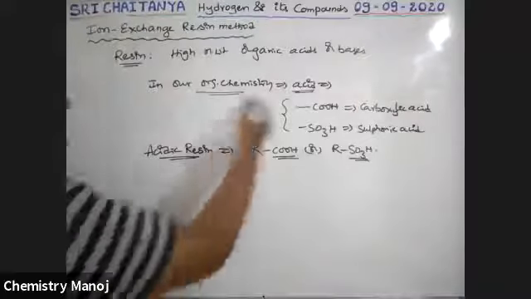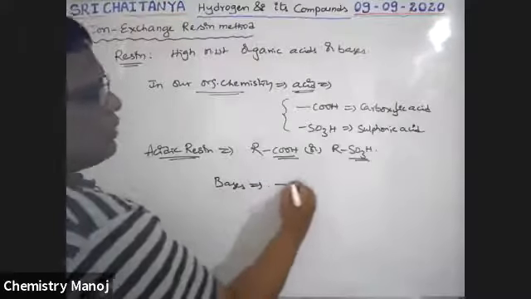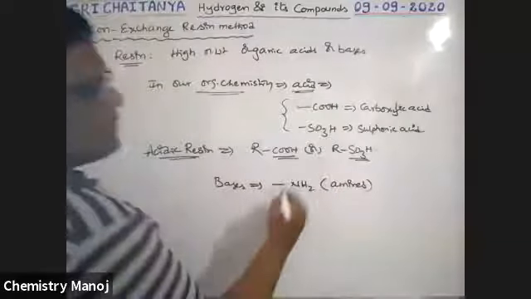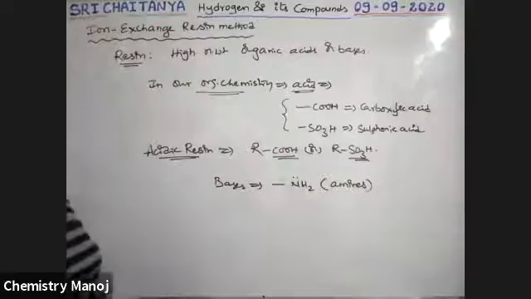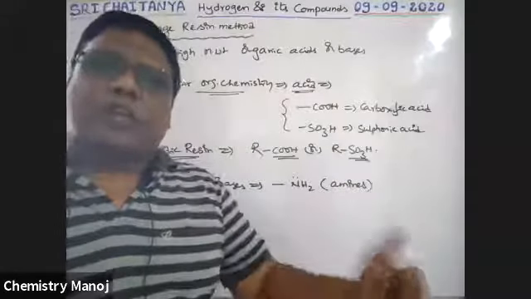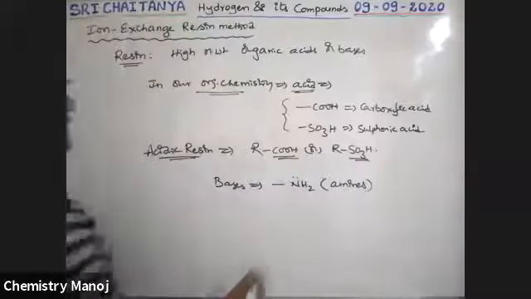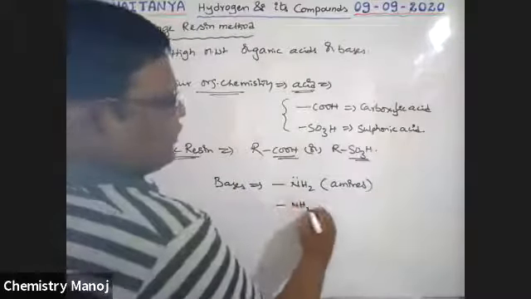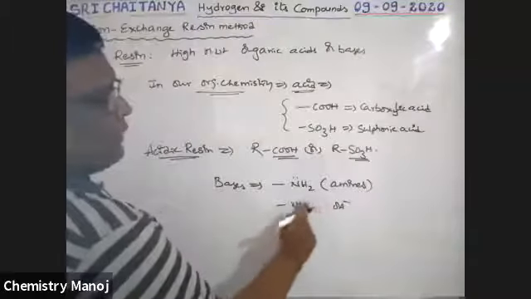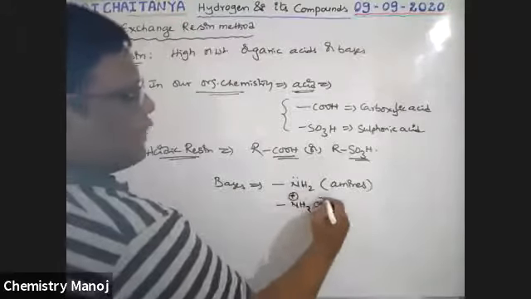Next, in our organic chemistry, bases are nothing but amines. Nitrogen has a lone pair. Nitrogenous compounds are bases. Organic compounds having NH2 as one of the functional groups are treated as bases. For example, this NH2 in combination with water, that is H plus and OH minus, takes the H plus and becomes NH3 plus ion, OH minus ion.